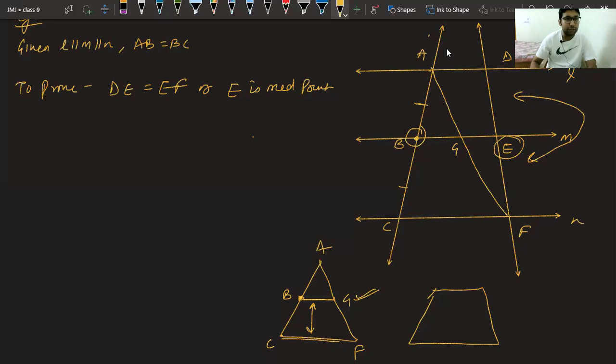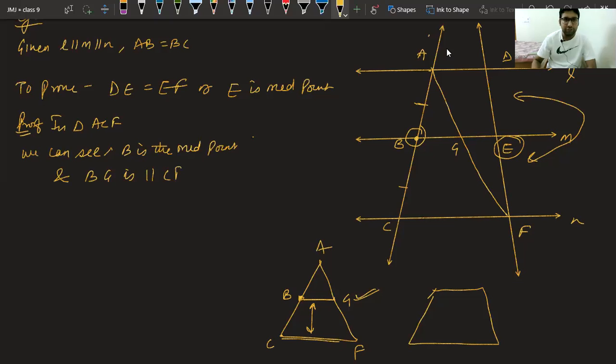Okay, now see, proof. First, in triangle ACF, we can see B is the midpoint and BG is parallel to CF.